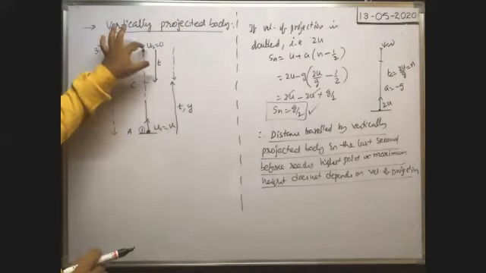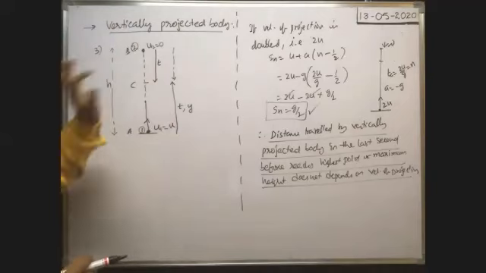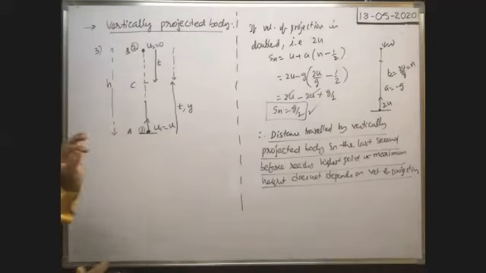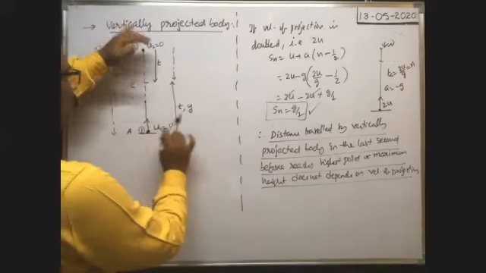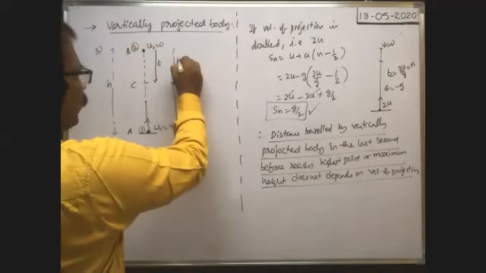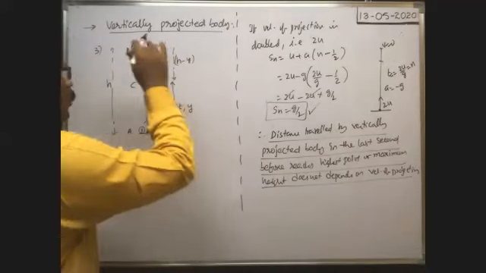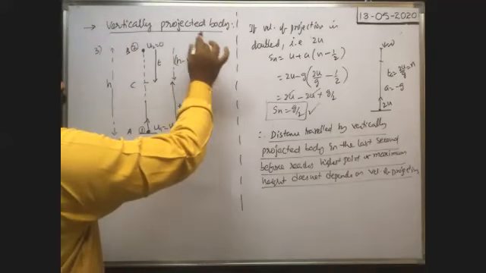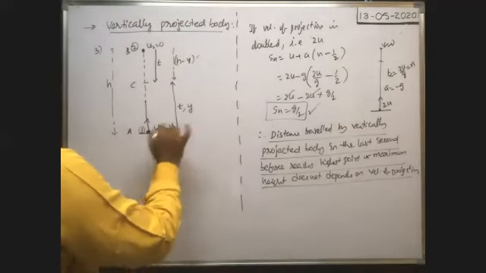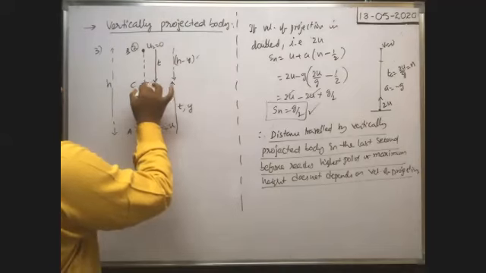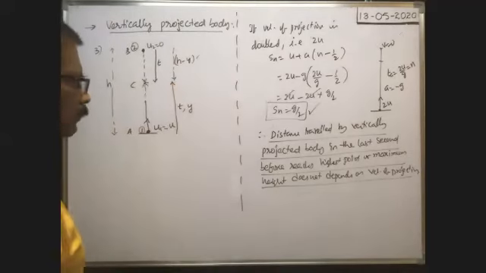The distance traveled by the body dropped from a height h is h minus y, because the total is h, and from this you subtract y. So the freely dropped body travels a distance h minus y, and the vertically projected body travels a distance y before they meet together here.